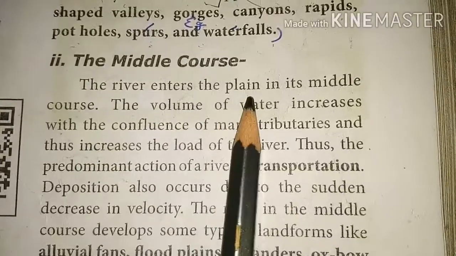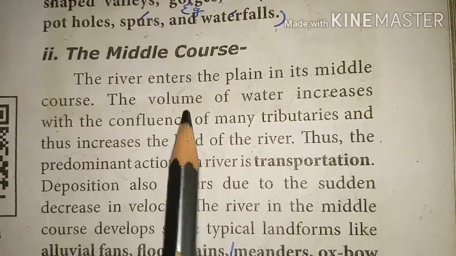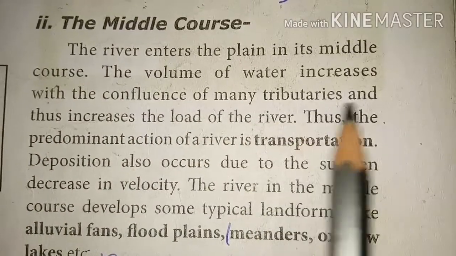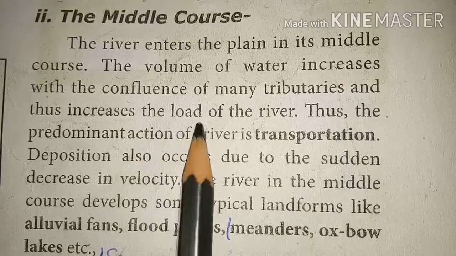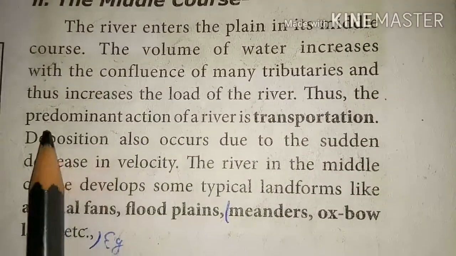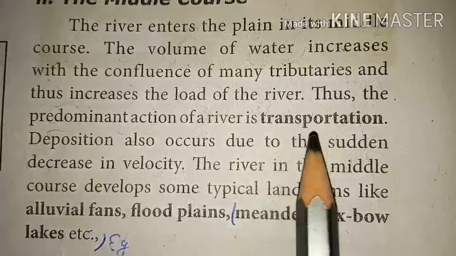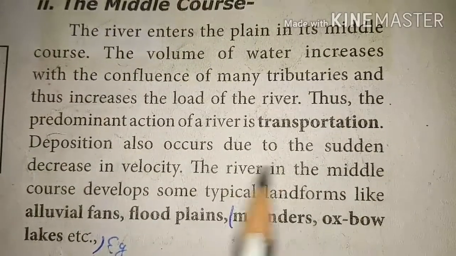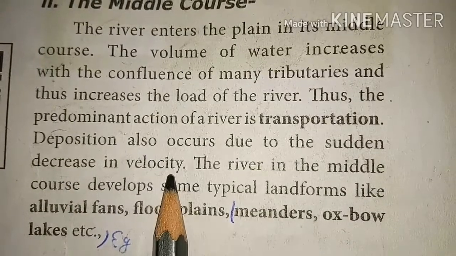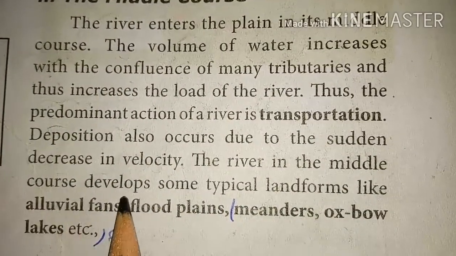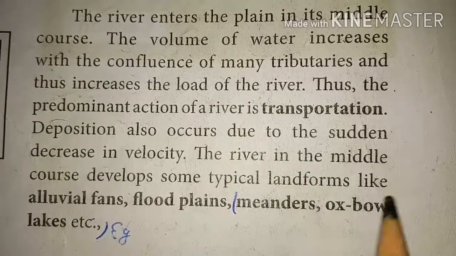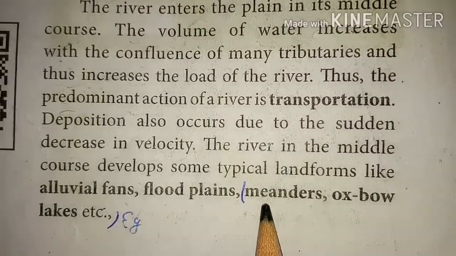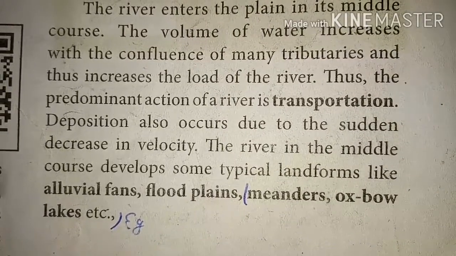Then middle course. The river enters the plain in its middle course. The volume of water increases with the confluence of many tributaries and thus increases the load of the river. Thus the predominant action of a river is transportation. So deposition also occurs due to the sudden decrease in velocity. The river in the middle course develops some typical landforms like alluvial fans, floodplains, meanders, oxbow lakes, etc.